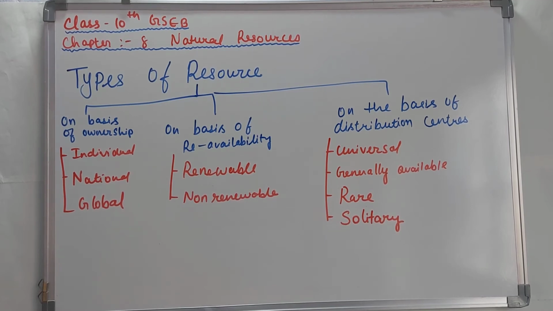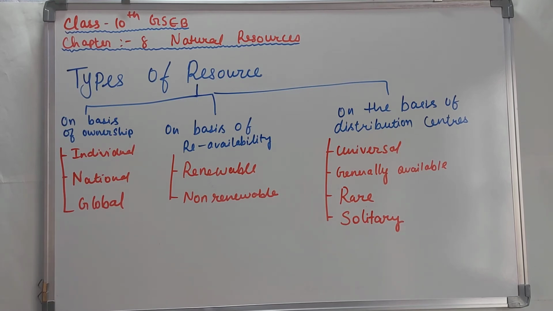So what is a national resource? A national resource is owned by a country or a region. Let's take the example of the Rafale, the fighter planes that we have in our country. These are our resource, so it is for all of us. What will this Rafale do? It will protect us in war. So it is a type of resource for the whole country. It does not belong to one person. We can't say it belongs to the prime minister and he will only use it. It is for everyone.